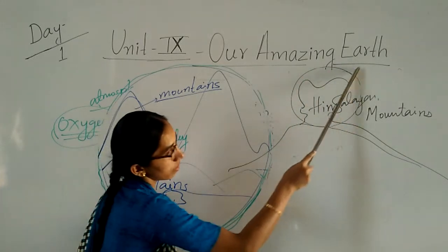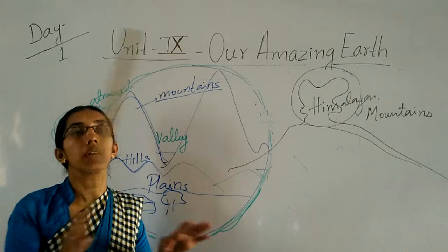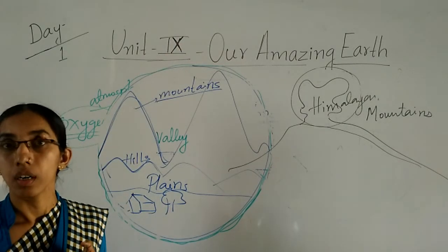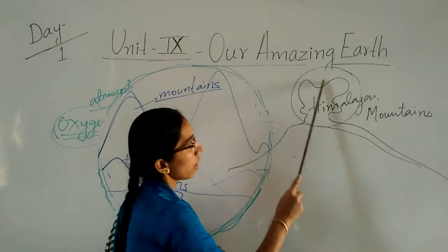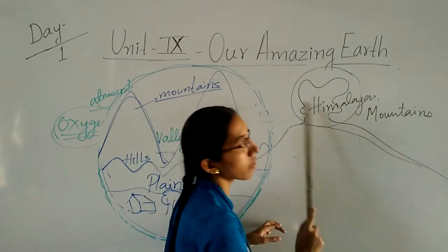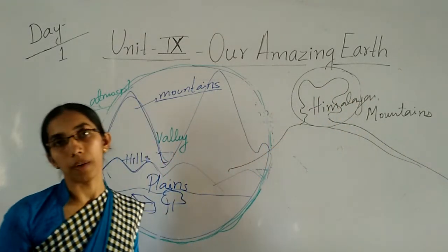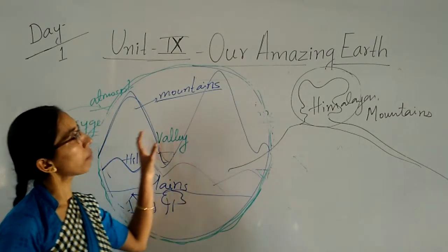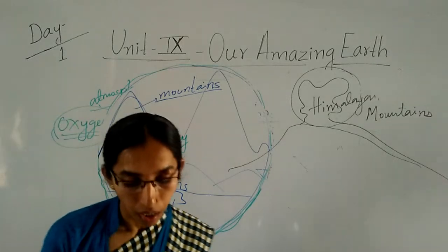These mountains are covered with snow only. So we say the snow mountain. Okay, children. So these Himalayan mountains are covered with snow only. It is called the snow mountain. Clear? So this is about our earth.